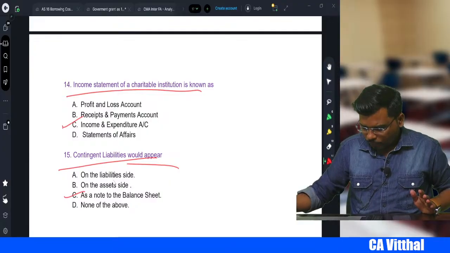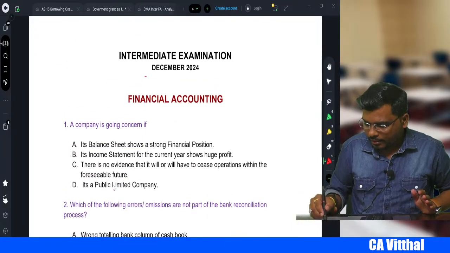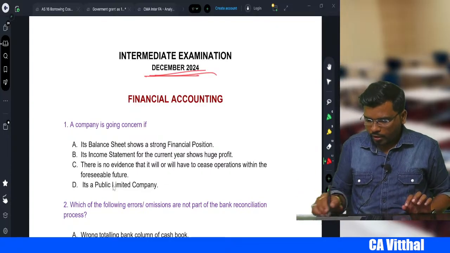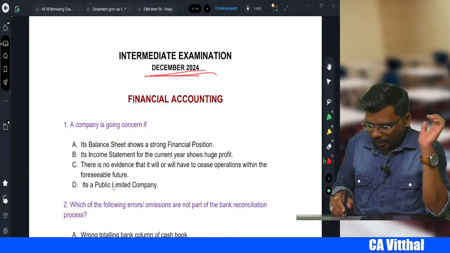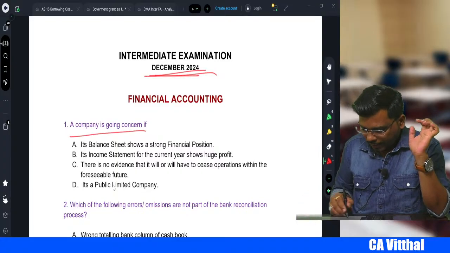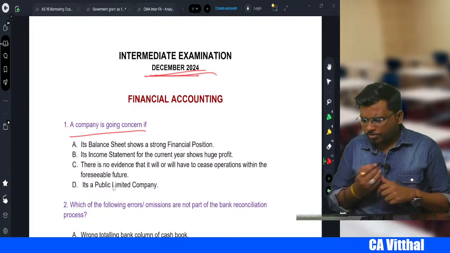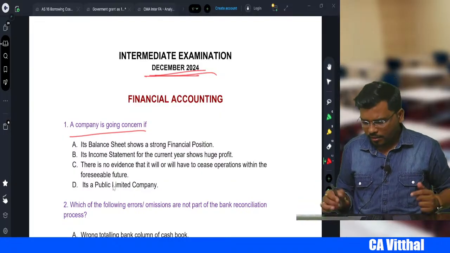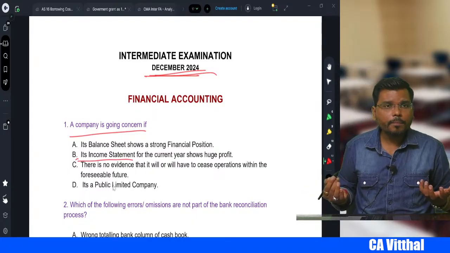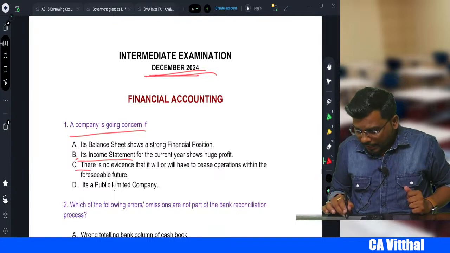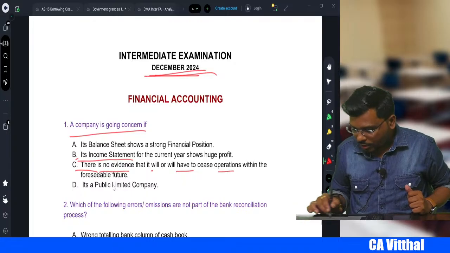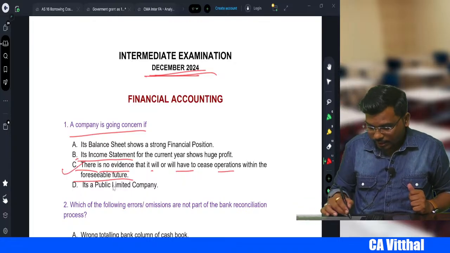Yes. Now, the last question paper, that is the last attempt, 24. So the December 24 paper we are going to solve, right? If the company is a going concern, if its balance sheet shows a strong financial position, not necessary. Its income statement of the current year shows huge profit, not necessary. There is no evidence that it will or will have to cease operation within the foreseeable future. This will be the correct one.